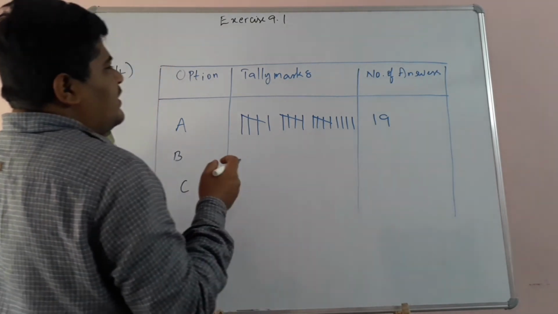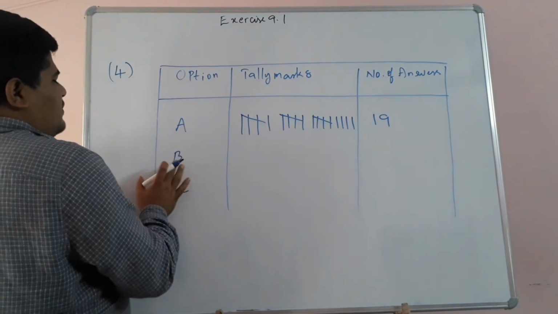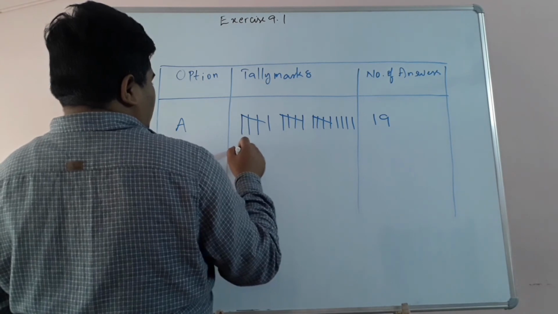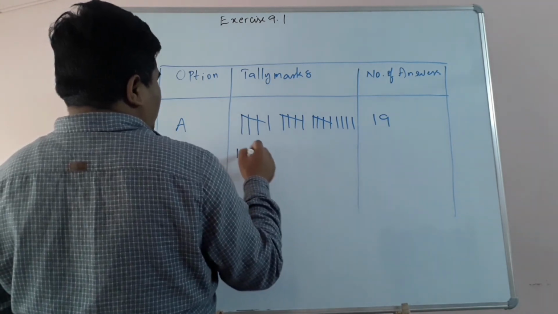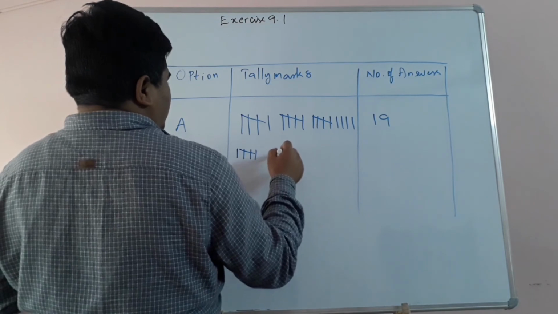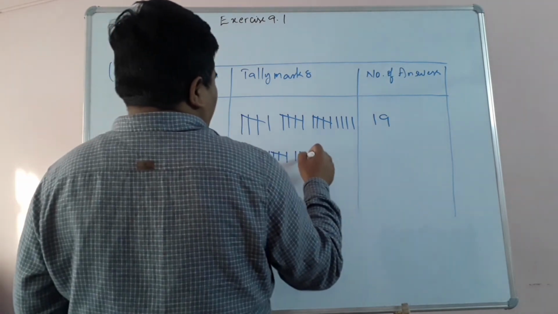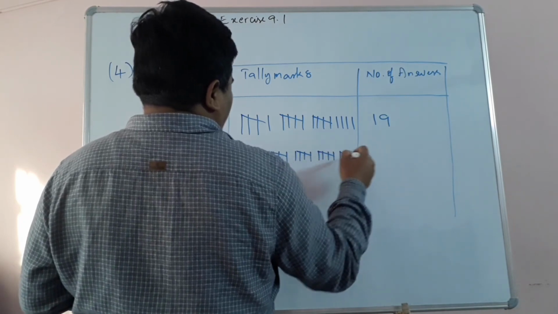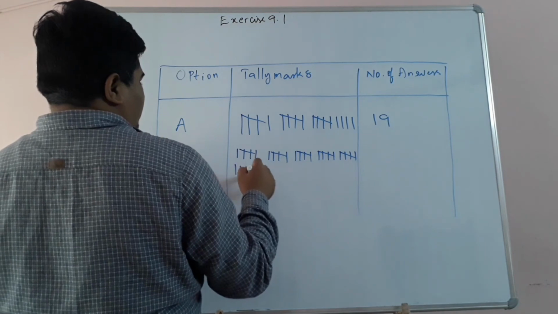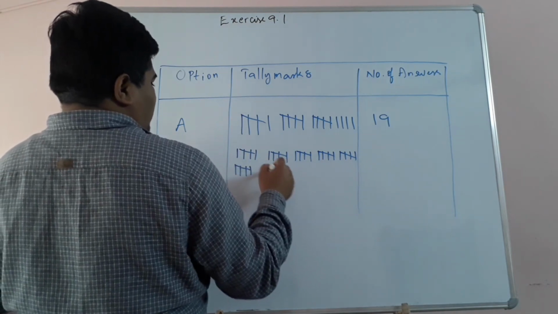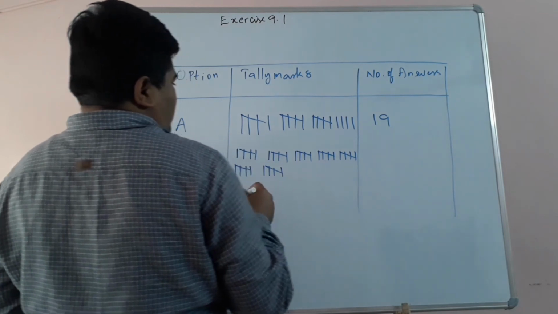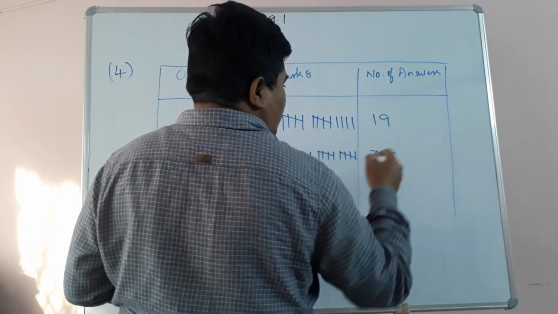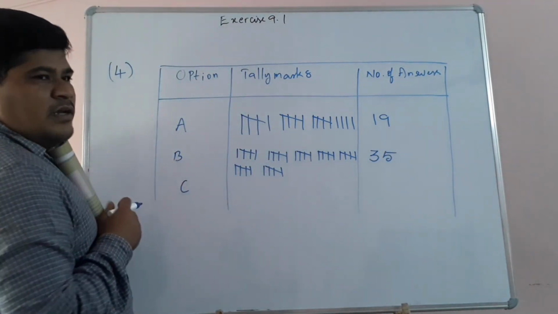Okay, so children, 35 answers is option B. In tally marks, groups of 5 mean 5, 10, 15, 20, 25, 30, 35. So 35 people sent option B.